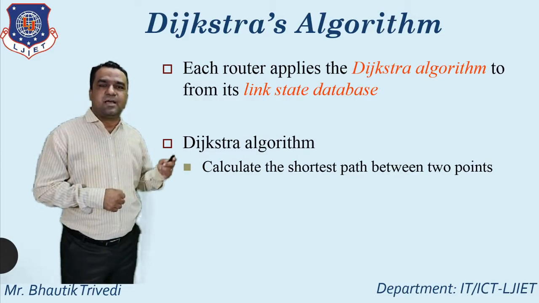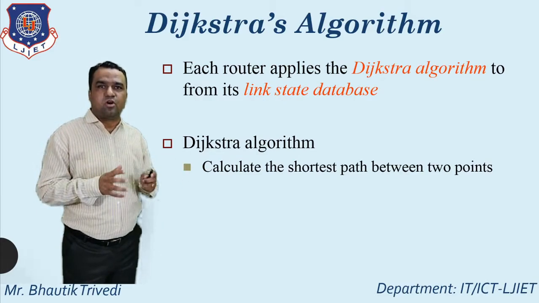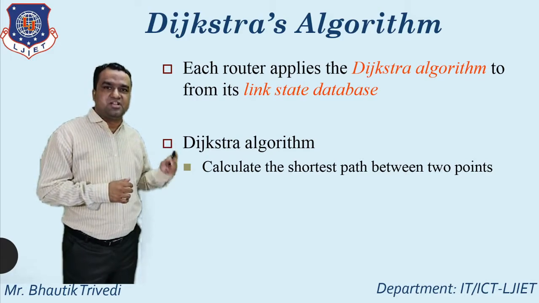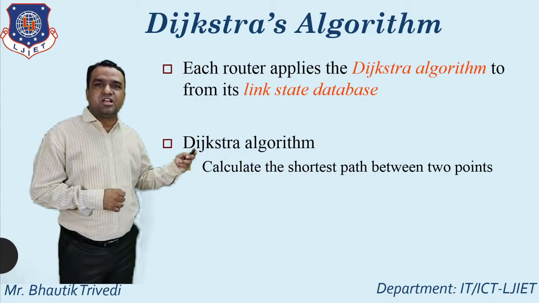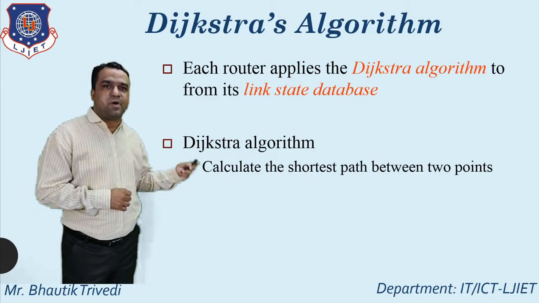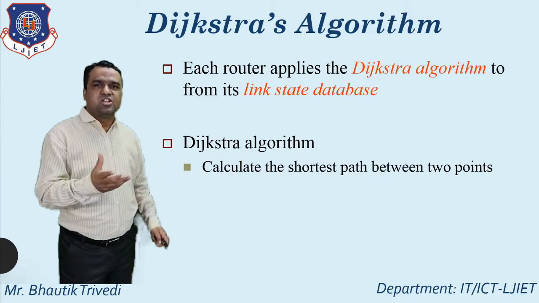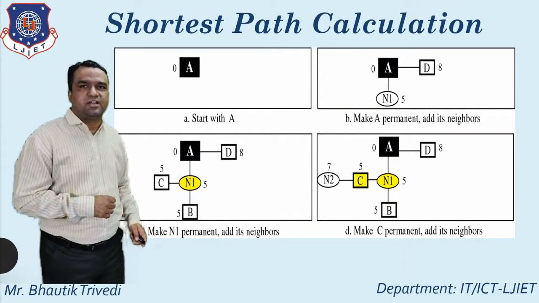After that, the next topic, that is the Dijkstra algorithm. So each router applies the Dijkstra algorithm to form a particular link state database. So why do we use the Dijkstra shortest path algorithm? It is generally used to calculate the shortest path between 2 points. So here you just see one example of that.